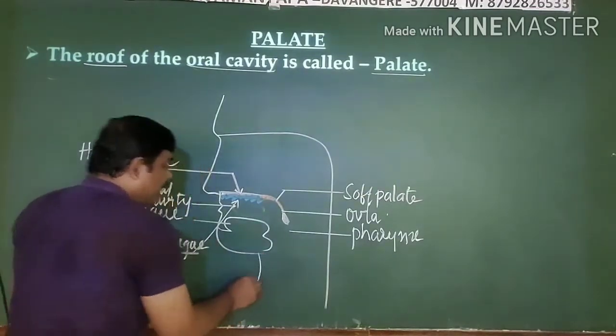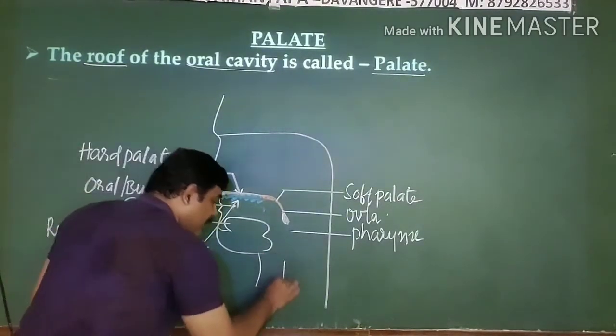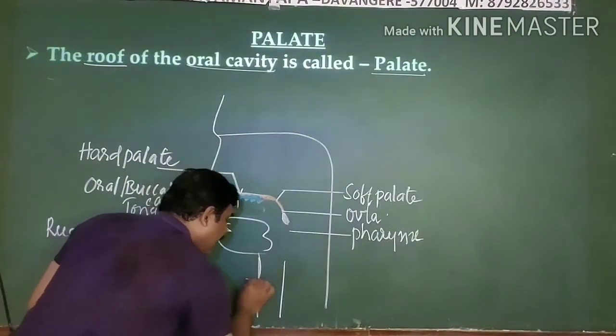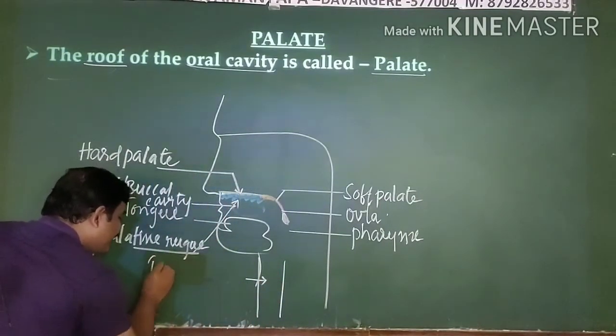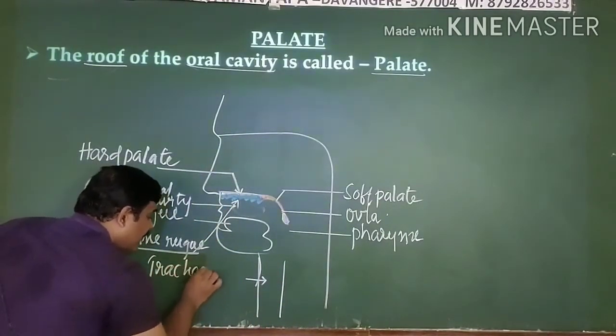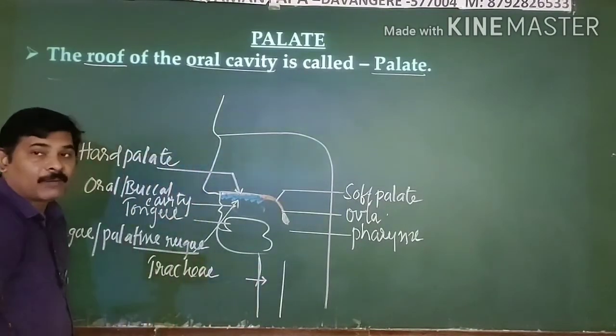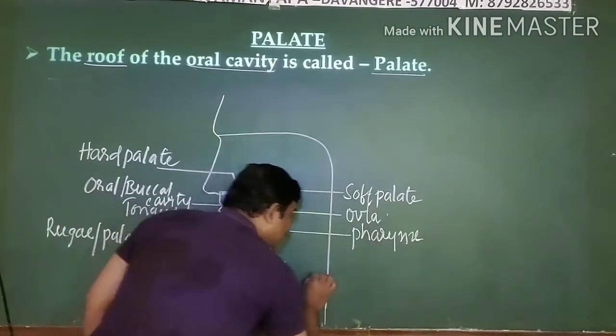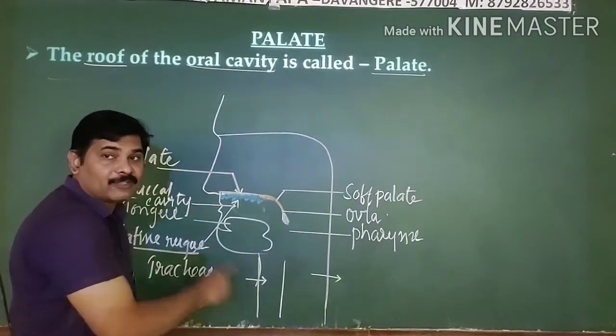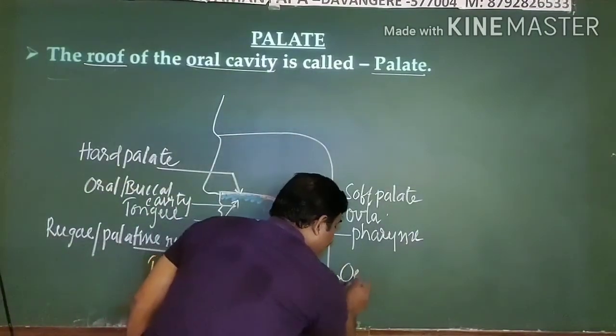This is actually the oral or buccal cavity. There you can see this part is the trachea. Trachea means your windpipe. This continuous pipe is your esophagus, means your food pipe.